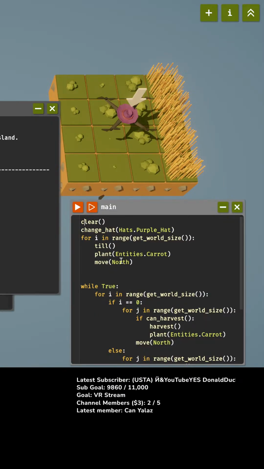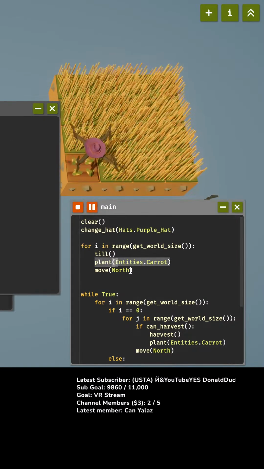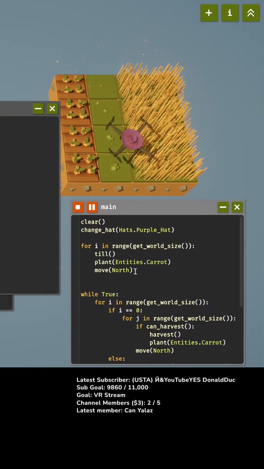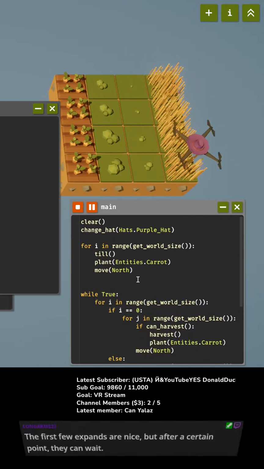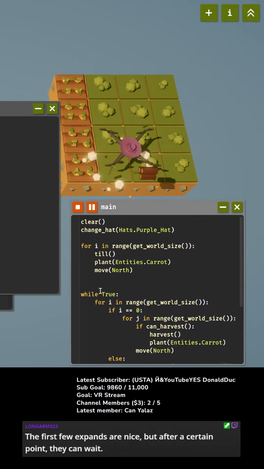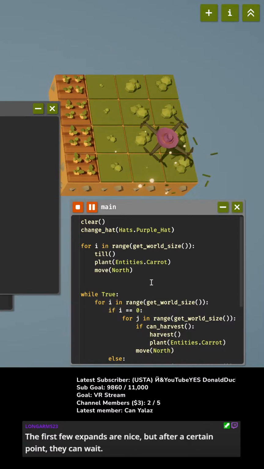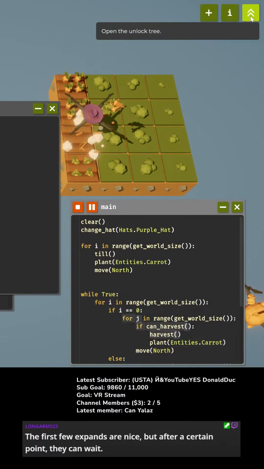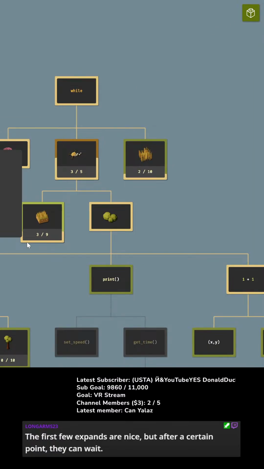So now I just want to make this go again. Here, if I just hit enter there, then we can go from the beginning. All right. Yes. Okay. Now, open the unlock tree so we can expand again.